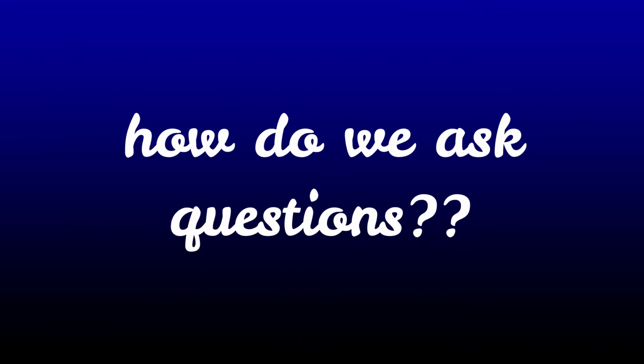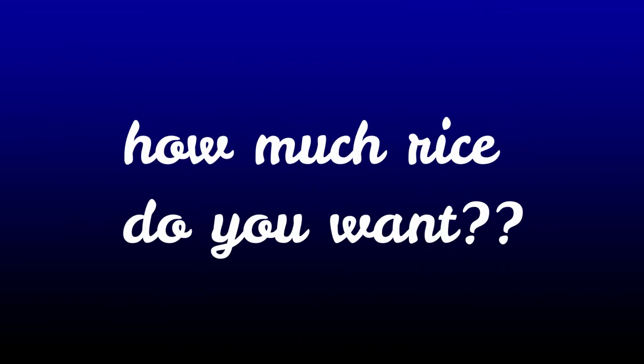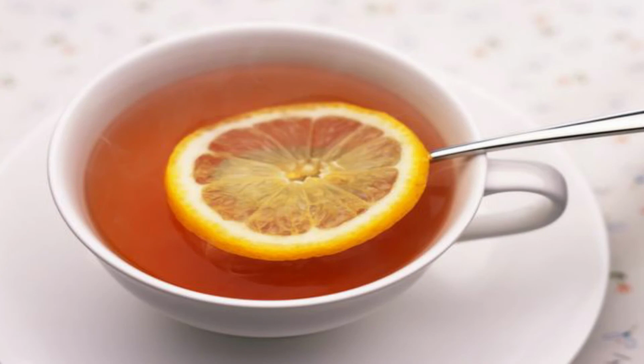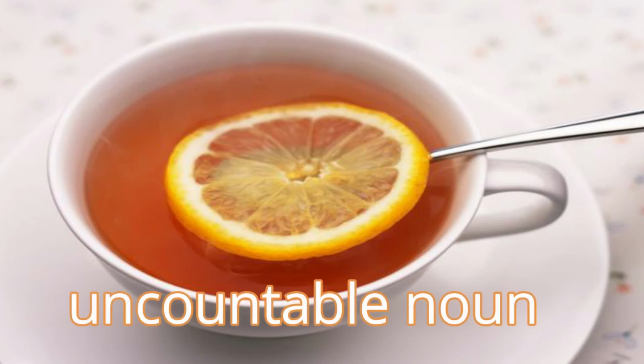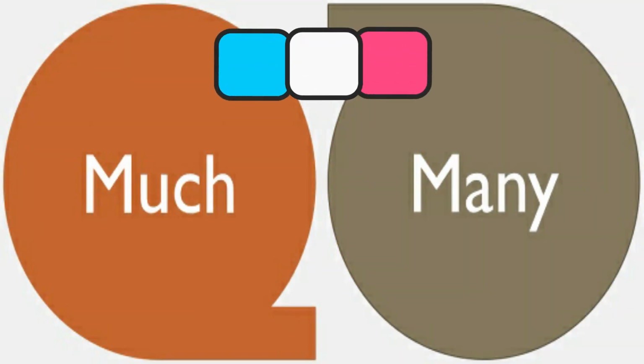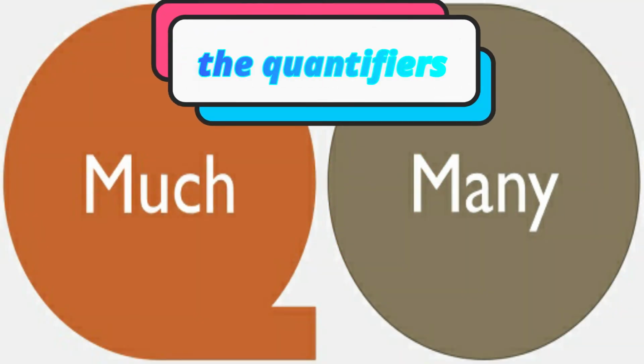So how do we ask questions? How much rice do you want? A bowl of rice. How much sugar? A bag of sugar. Would you like a cup of tea? You're using a cup of tea, but when you are using alone the word tea, it will count as an uncountable noun. Now we will talk about the quantifiers much and many.